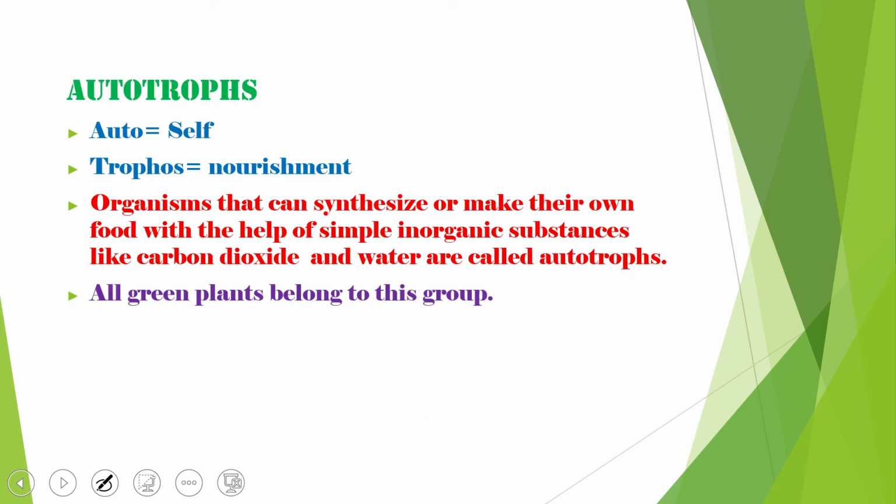Now, what are autotrophs? A very important and very simple thing. We will understand it by breaking this term into two words. The first word is auto, which relates to self, meaning ourself. The second word is trophos. What do you mean by trophos? It means nourishment. Now join these two words, and what definition can you create from your side?